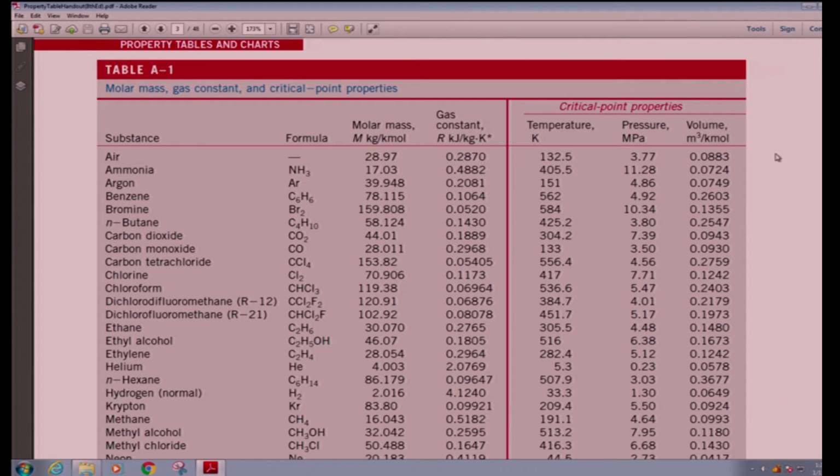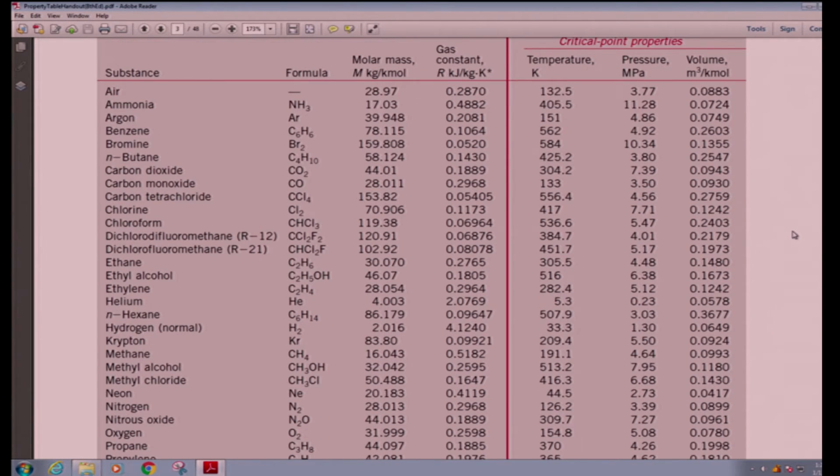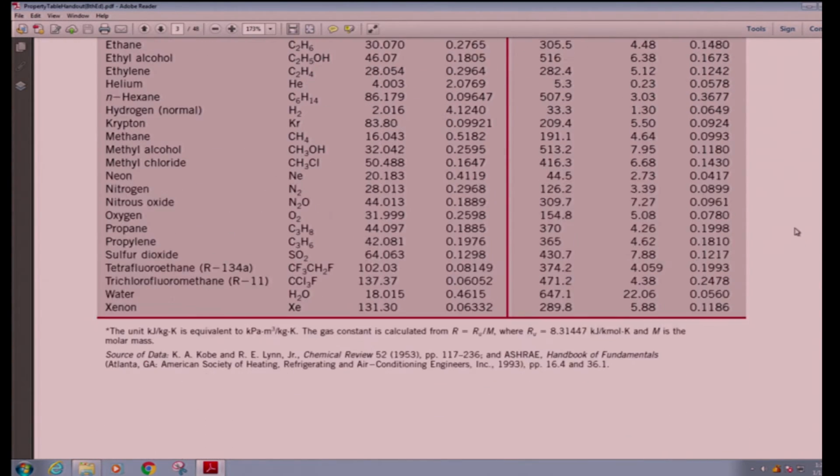Oh, there we go. So it's working now up in the front. This is a good table just to know about. You will need molar mass data sometimes. You will need critical point data sometimes. So I just want to point that out here. And it gives you all sorts of pure substances.